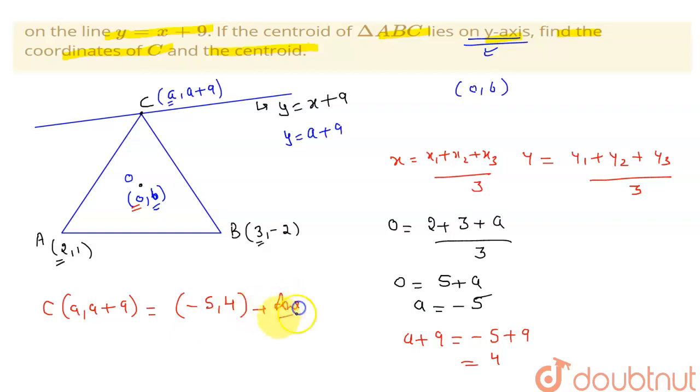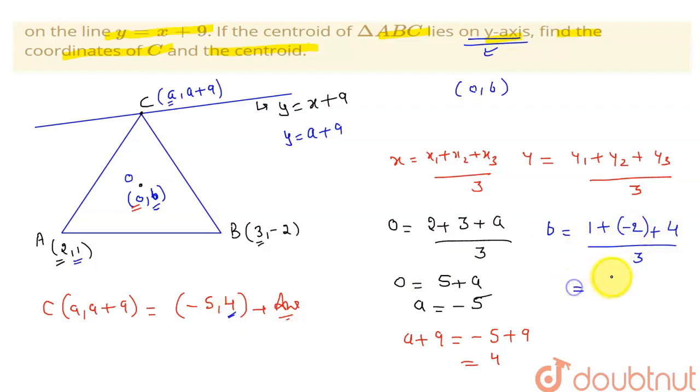Now let me find the y coordinate of the centroid. The y coordinate we have taken as b, so b will be equal to (y1 plus y2 plus y3) divided by 3. y1 is the ordinate of A, which is 1, y2 is the ordinate of B, which is -2, and y3 is the ordinate of C, which we have found to be 4, all divided by 3.